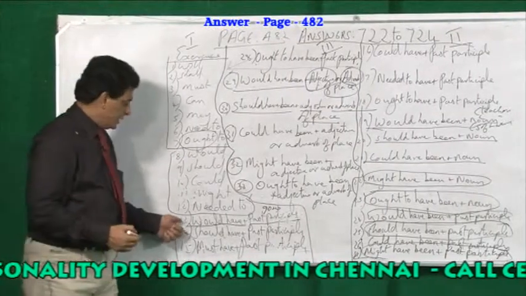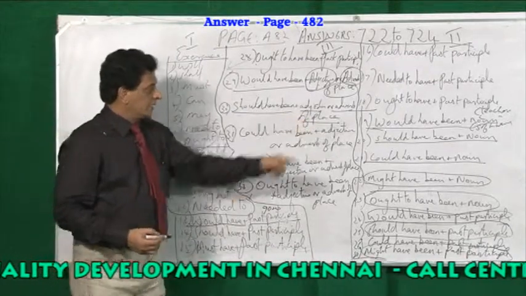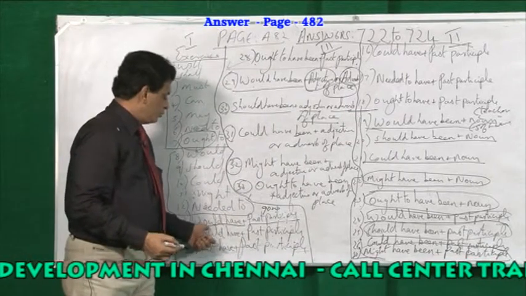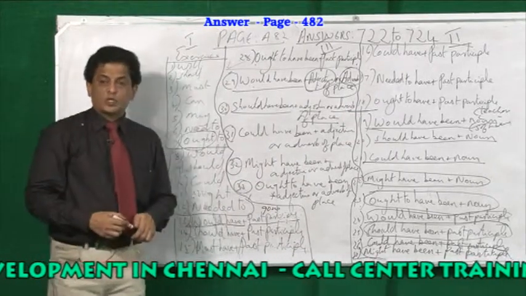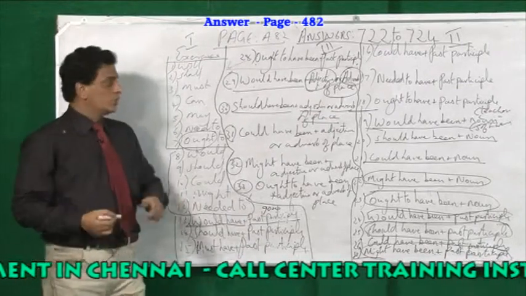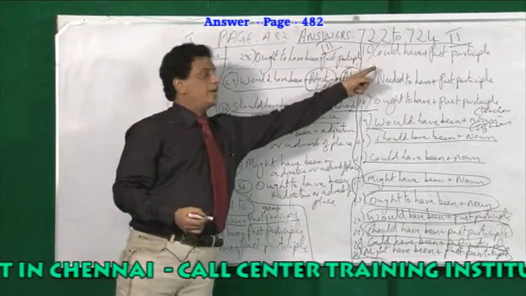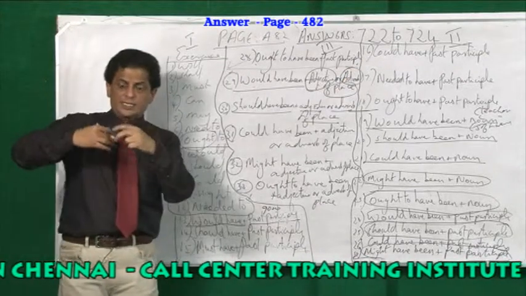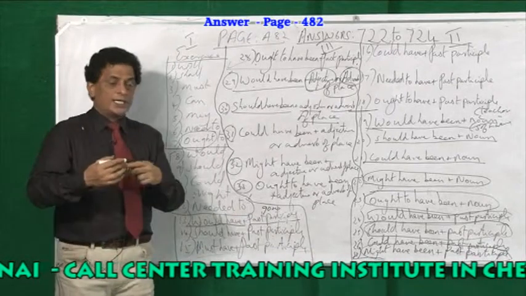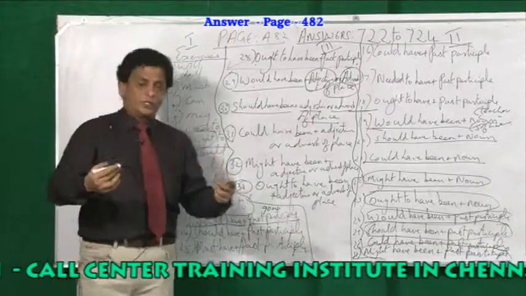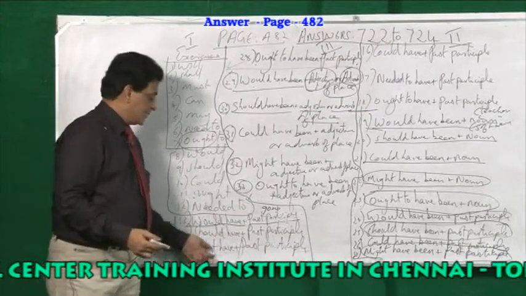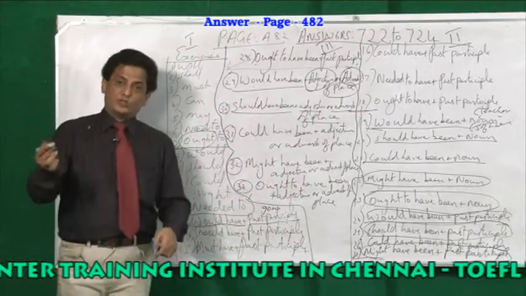Yes, folks, here 13 to 18, you see, would have plus past participle. So would have seen, should have seen, could have completed, I must have gone. A modal verb plus past participle is used to say something which you did not do, but you wish it had happened. I should have gone, but you have not gone. I must have studied, you have not studied, but you regret and say so.